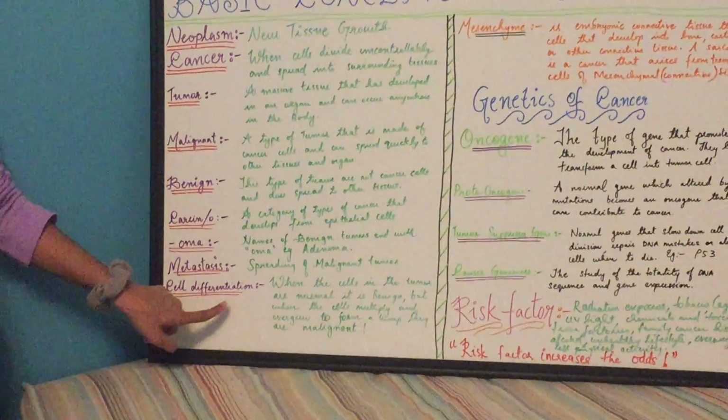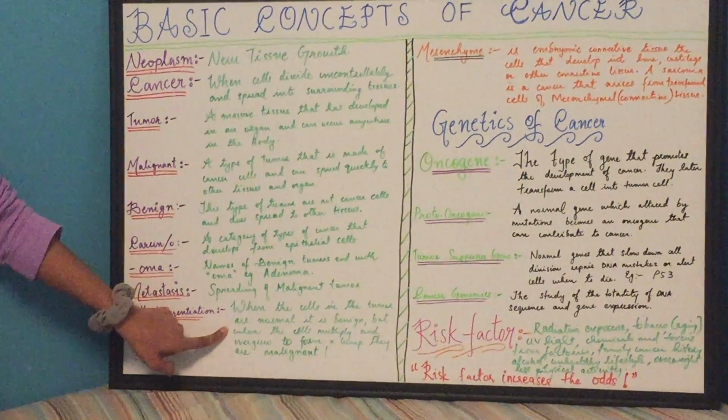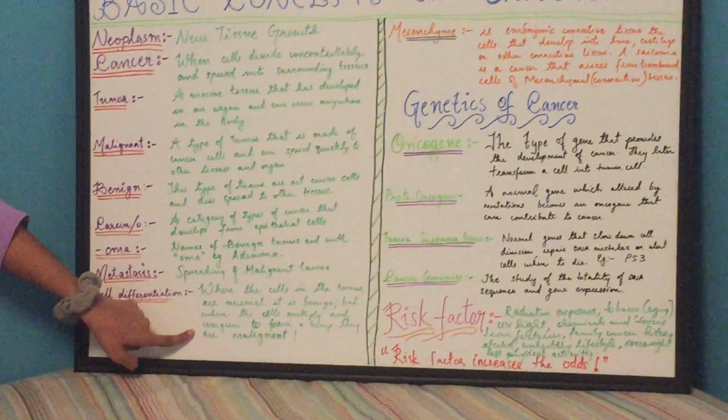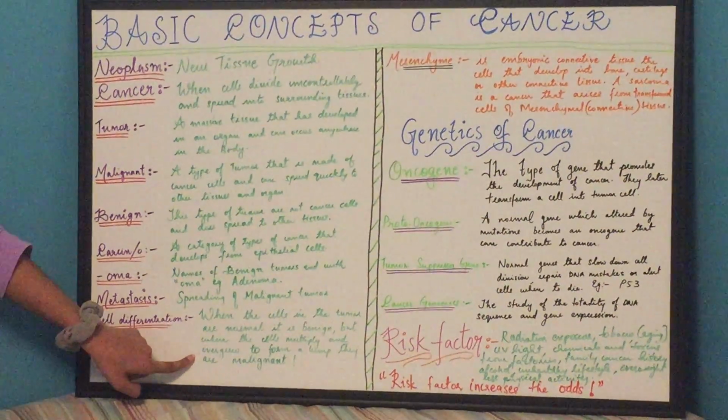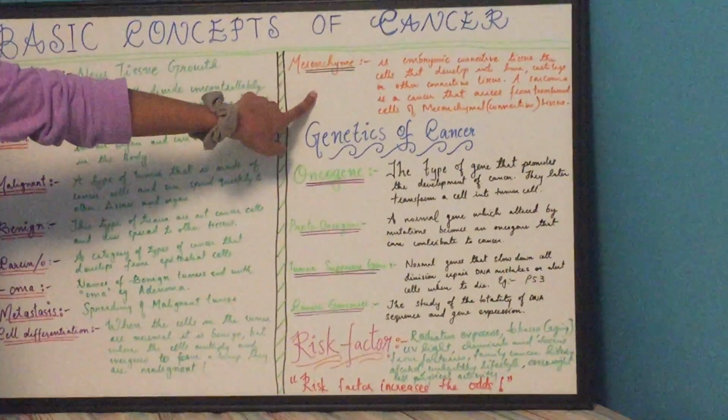Cell differentiation. When the cells in the tumor are normal, it is benign. But when the cells multiply and overgrow and form a lump, it is malignant. So there are two types of cell differentiation too. Next one I have is mesenchyme.